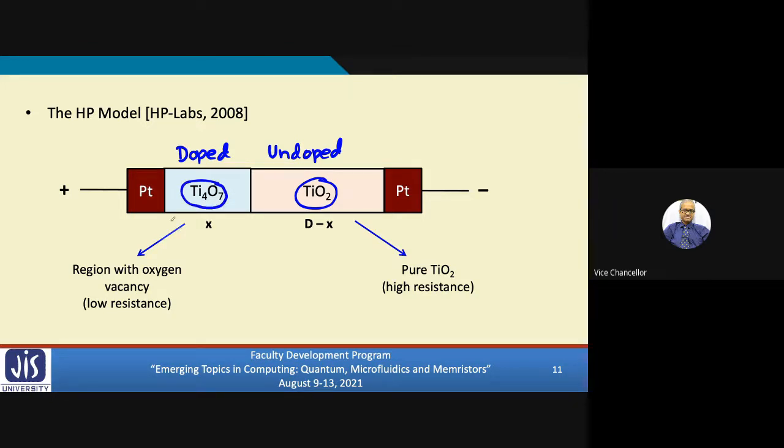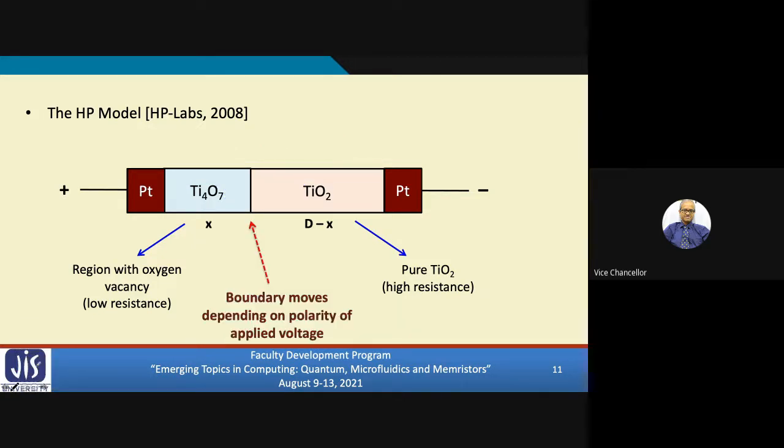So let's say the whole width of the device is capital D. The doped region has a width of X, so the remaining one will be D minus X. The left side will be the region with oxygen vacancy, and the right side will be the region with pure titanium dioxide, which is much higher resistance.